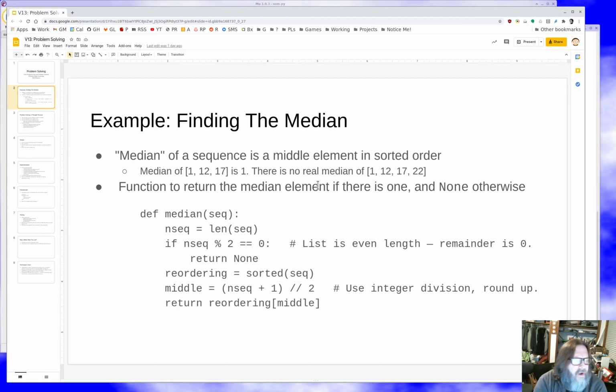Let's start with a little warm up exercise. I want to talk a little bit about median finding. Median is a statistic on sequences of numbers. If you have a sequence of numbers, the median is the middle element, if you put them all in order, sort them into order, and look at the middle.